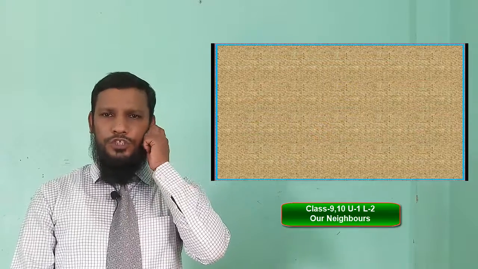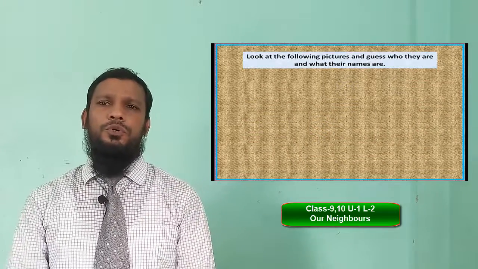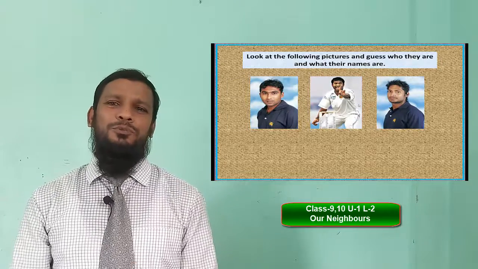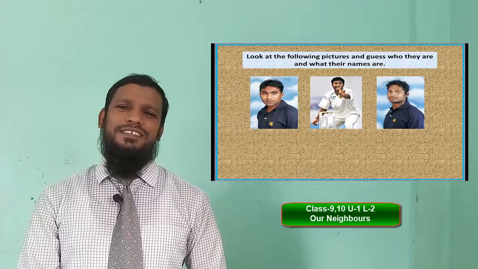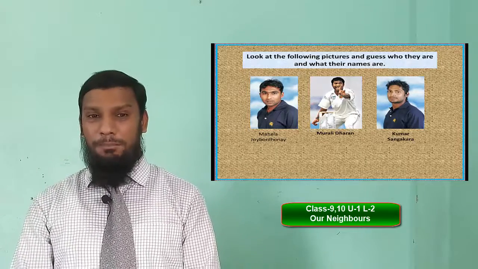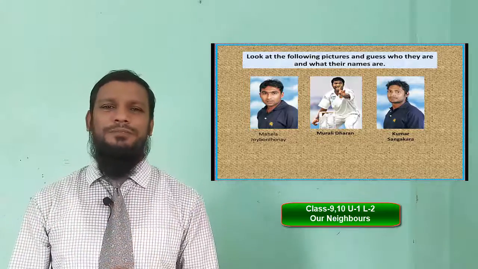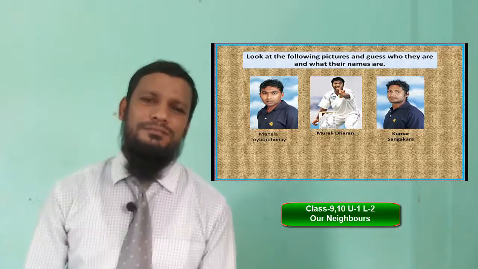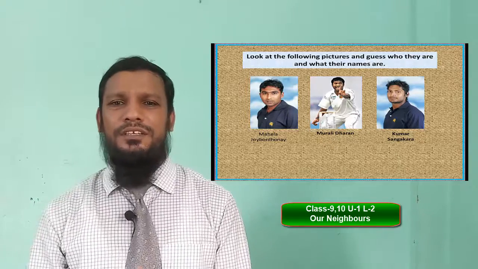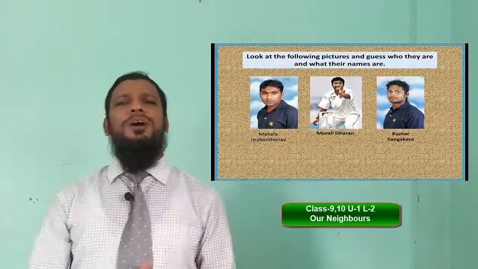Look at the following picture and guess who they are. Yes, these are pictures of cricketers. From which country do they come? They are from Sri Lanka. And what are the names of these men? Mahela Jayawardene, Muttiah Muralitharan and Kumar Sangakkara.